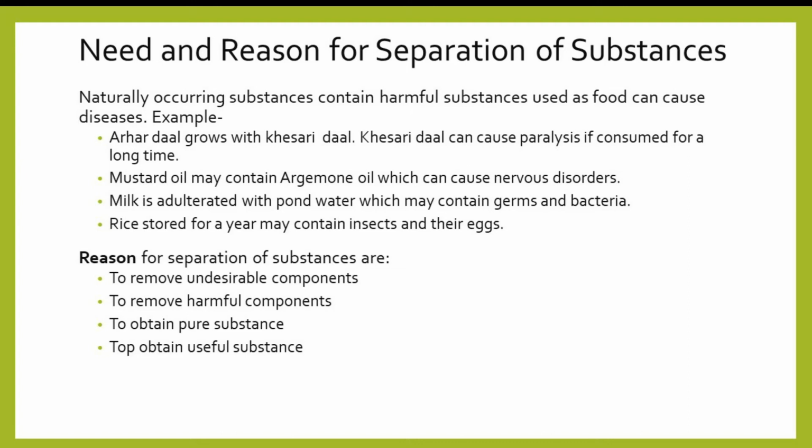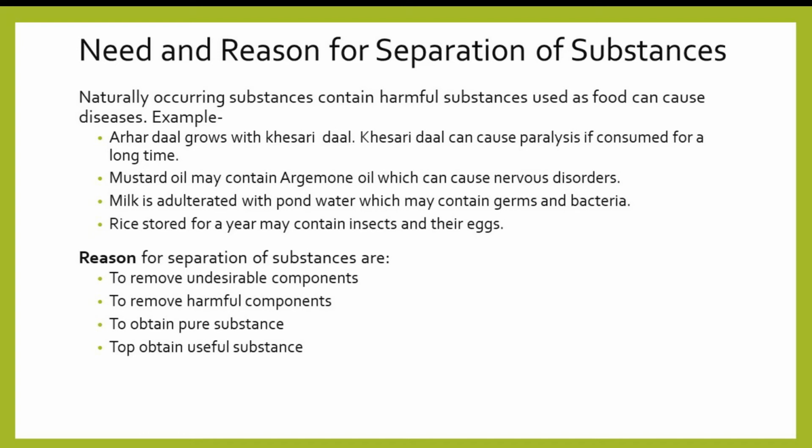So, if we are consuming, along with the main things, adulterated pond water with milk or argemone oil with mustard oil, we can have other problems. So, it is needed to separate the disturbing element from the main element when we are consuming all these things. So, it is necessary to separate the substances.